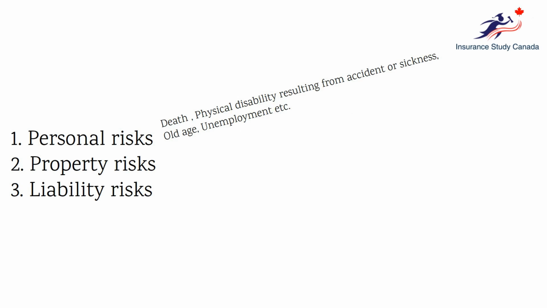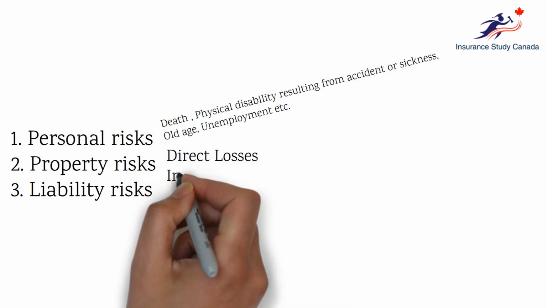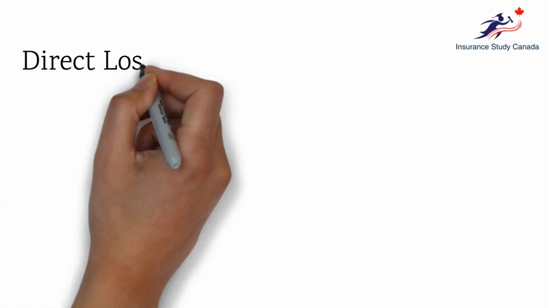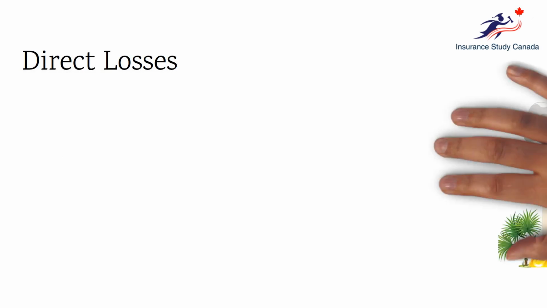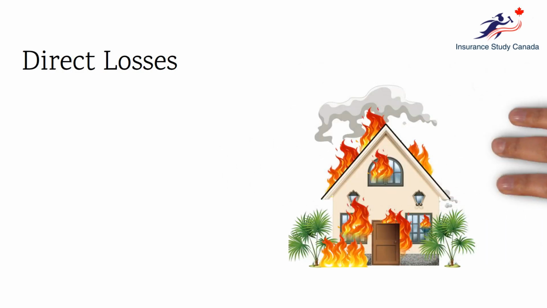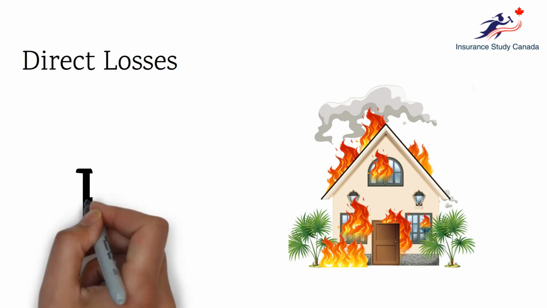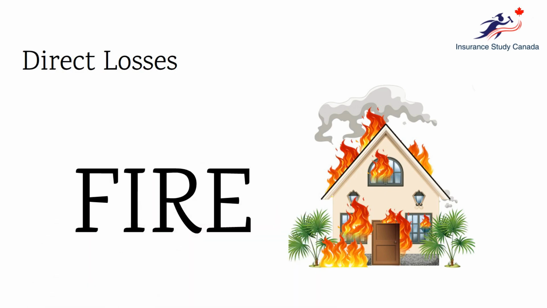Property risks are those where the chance of loss arises from the destruction of any property. In property risks, losses are of two types: direct losses and indirect losses. Direct losses are those involving damage or destruction of the property insured, which affect the subject matter. For example, there is a fire in the house, the fire happened due to smoking, and then the house collapsed. In this case, the fire is the direct loss which damaged the house.